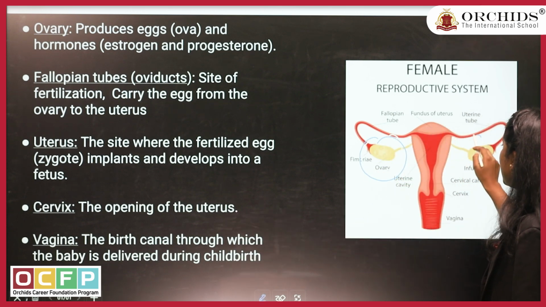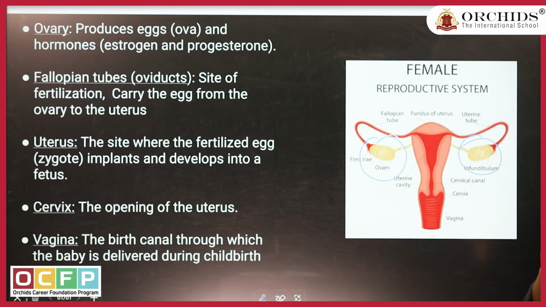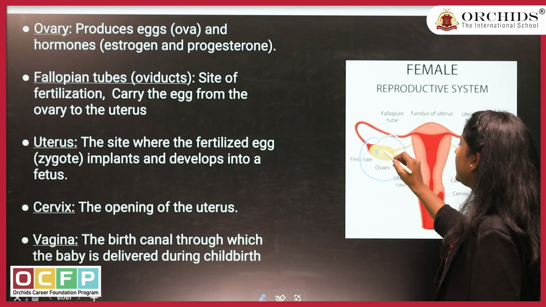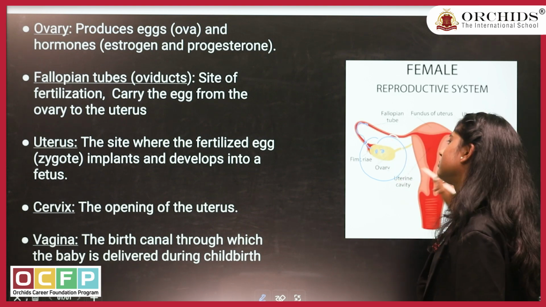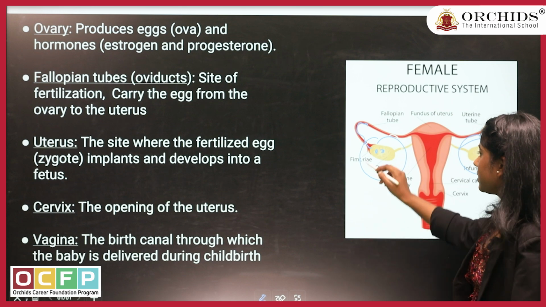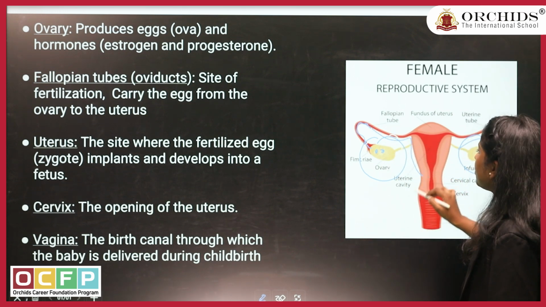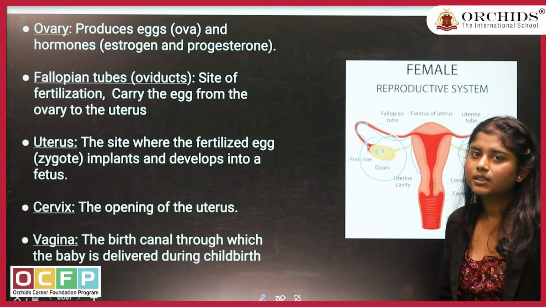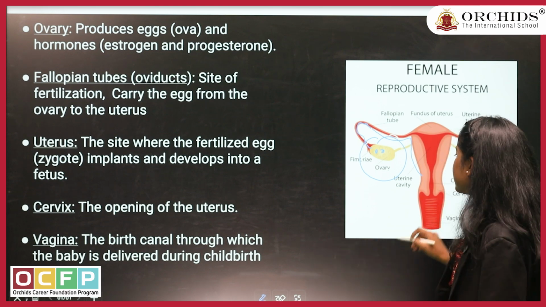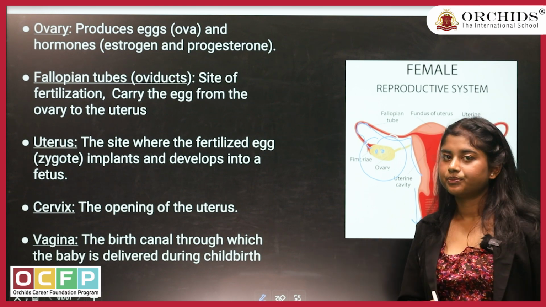Out of these two ovaries, one ovum will be released every month from either side. The ovum will pass through the fallopian tube and reach the uterus, and if it is fertilized, then fine, it will remain, otherwise it will be removed out of the female body.